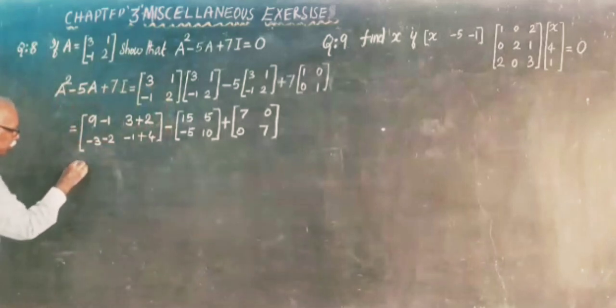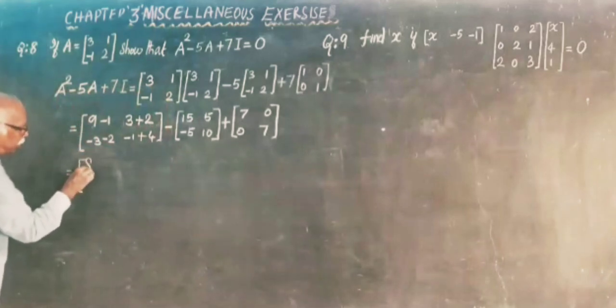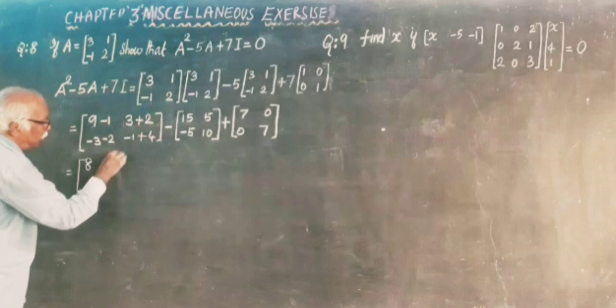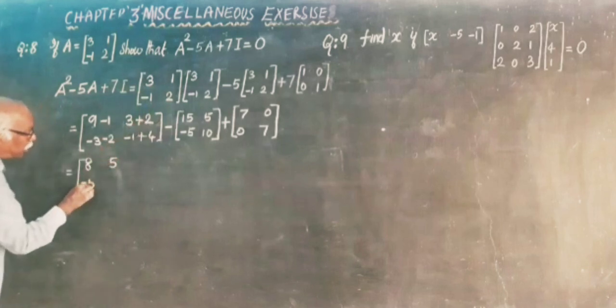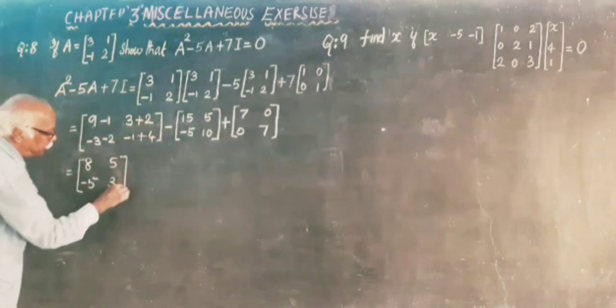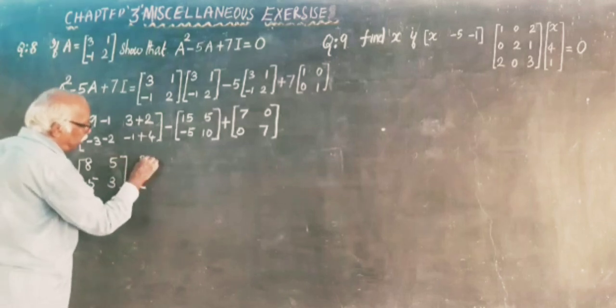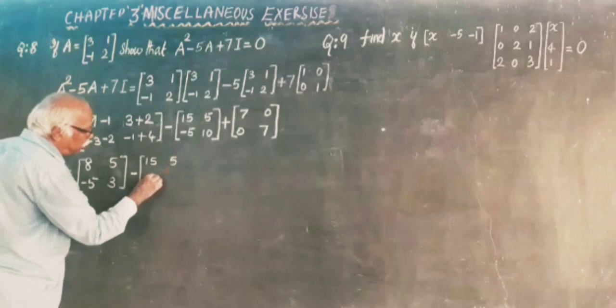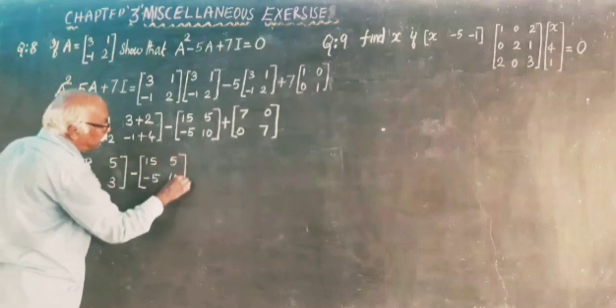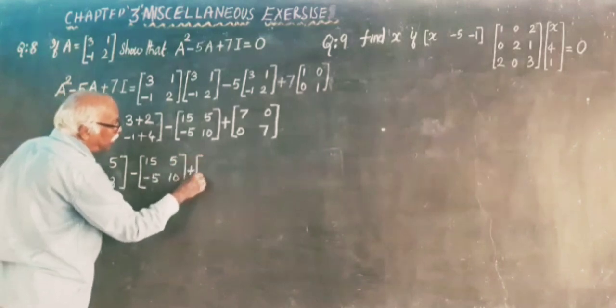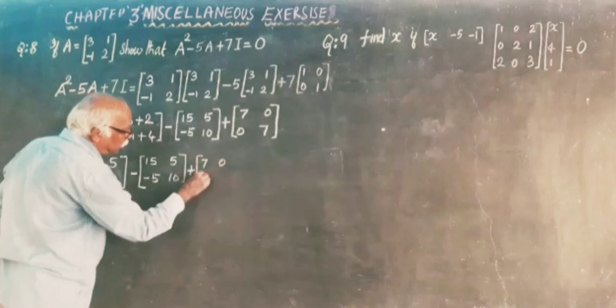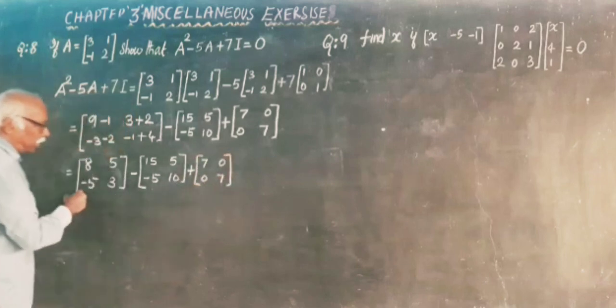Is equal to 8: 9 minus 1, 8. 3 plus 2, 5. Minus 5, 3. Minus 15, 5, minus 5, 10. Plus 7, 0, 0, 7. We can add the matrices.